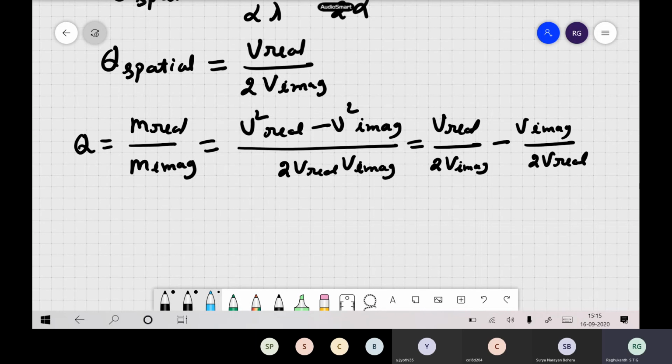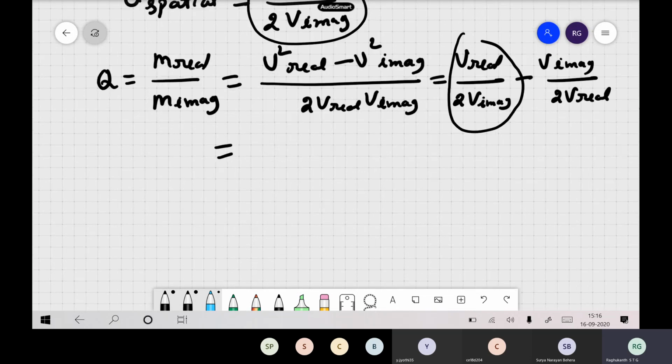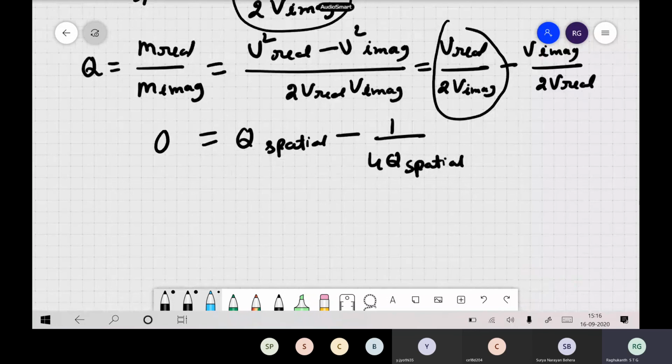What is v real by 2 times v imaginary? That is nothing but q spatial, whatever we are defining there, so q spatial minus 1 by 4 times q spatial.